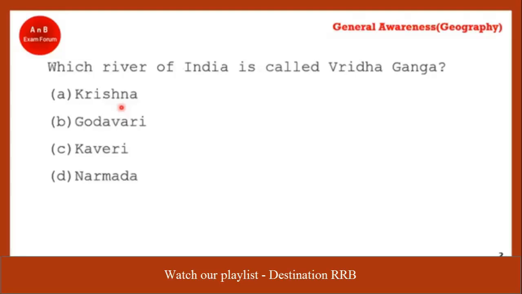This is a very important one. Which river of India is also called Vriddhaganga? Very good. The correct answer is option B, Godavari. Students who are watching us on YouTube, just note it down. Godavari is also known as Vriddhaganga and Dakshin Ganga. Just note it.